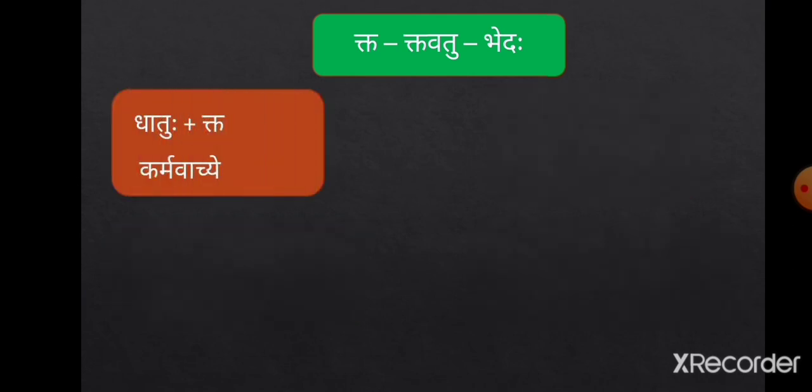The forms of dhatuhu plus kta pratyay are always used in karma vachyam, that is passive voice, and the forms of dhatuhu plus ktavatu pratyay are always used in kartru vachyam, that is active voice.